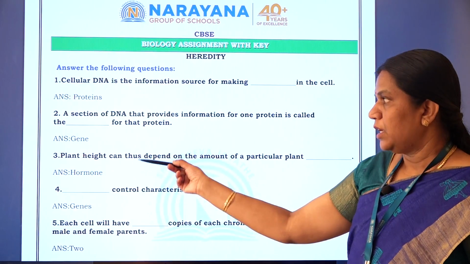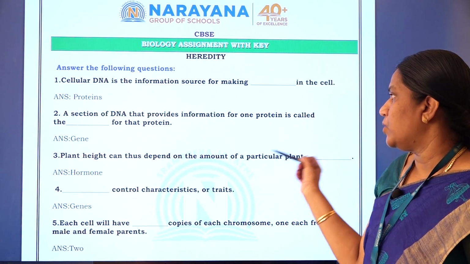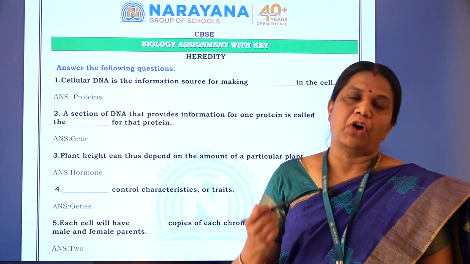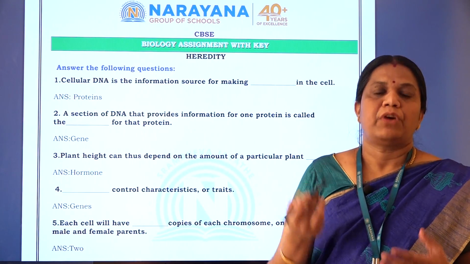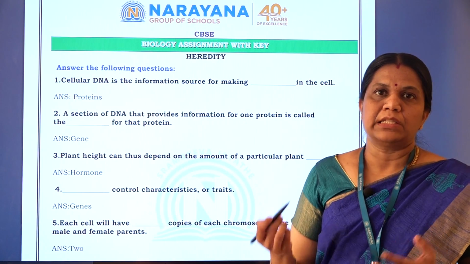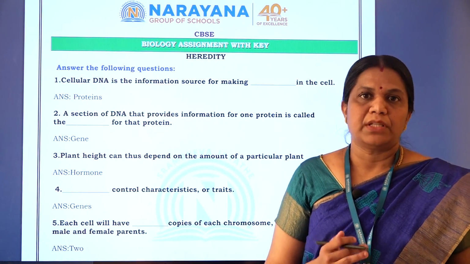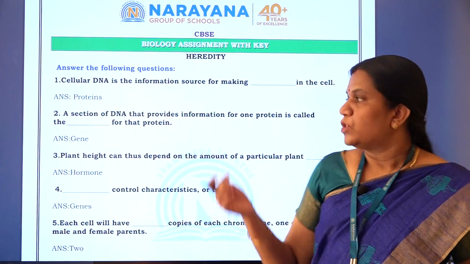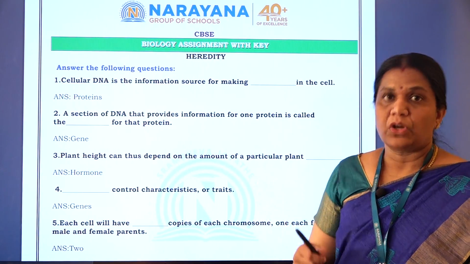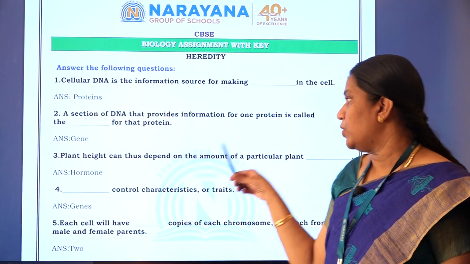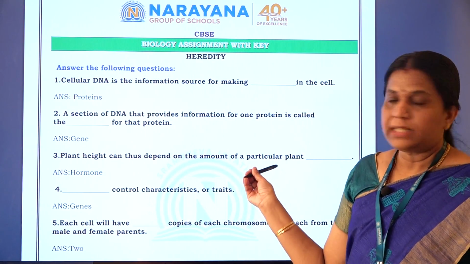Third question: plant height can thus depend on the amount of a particular plant hormone. There are many types of hormones present in the plant, for example cytokinins, gibberellins, abscisic acid, etc. These hormones determine the characters of the plants. So a particular plant height depends on the hormone present in the plant.